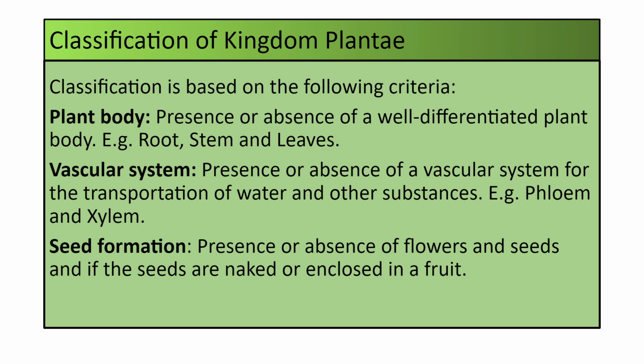So if they are present or absent, उनके base पर इनको classify किया जाता है. Then on the basis of seed formation, there is presence or absence of flowers and seeds, and if the seeds are naked या फिर they are enclosed in a fruit. So on the basis of these criteria,